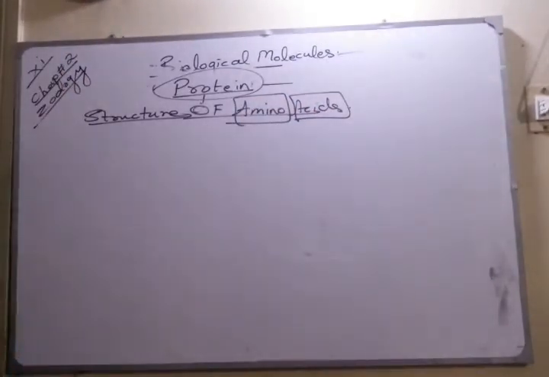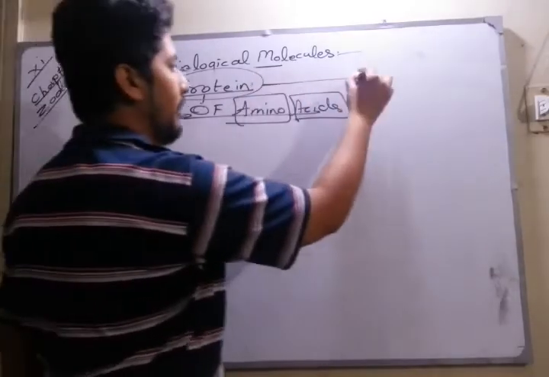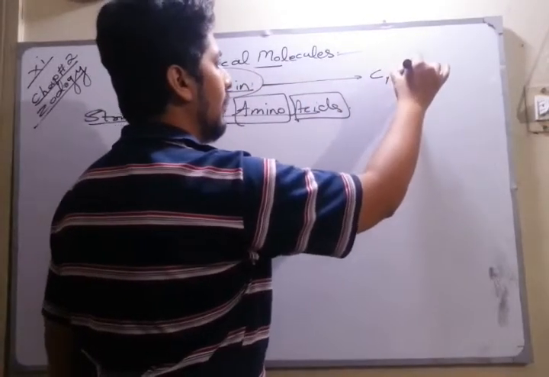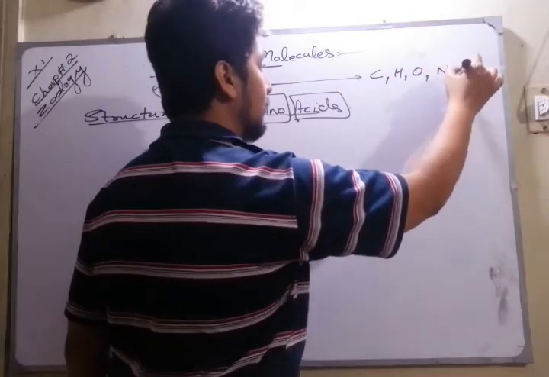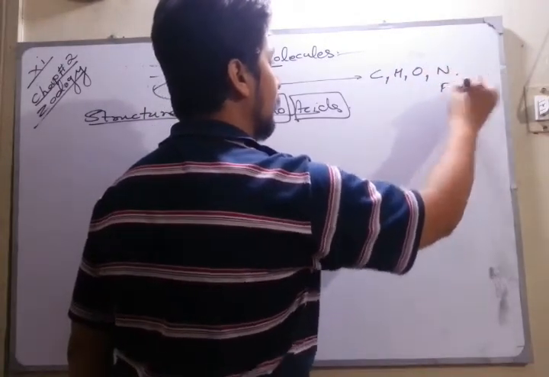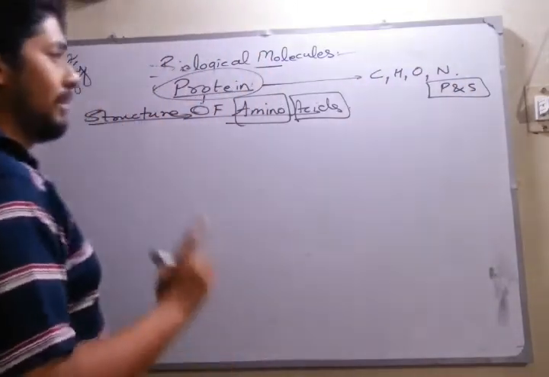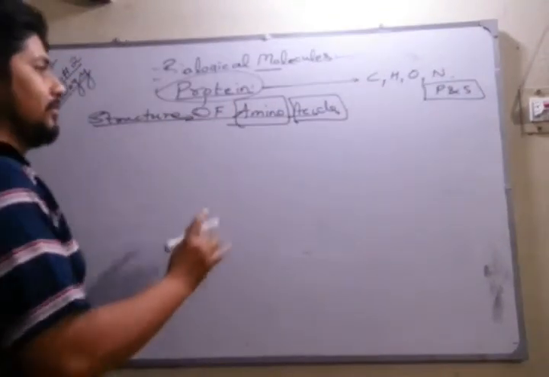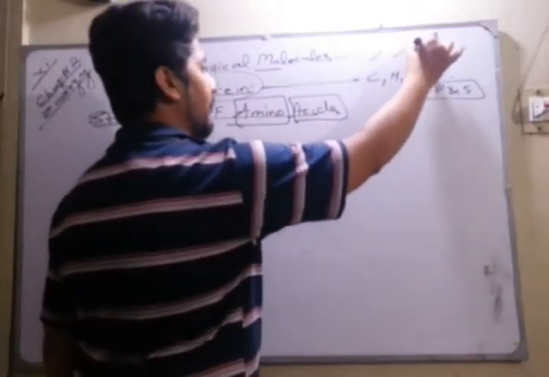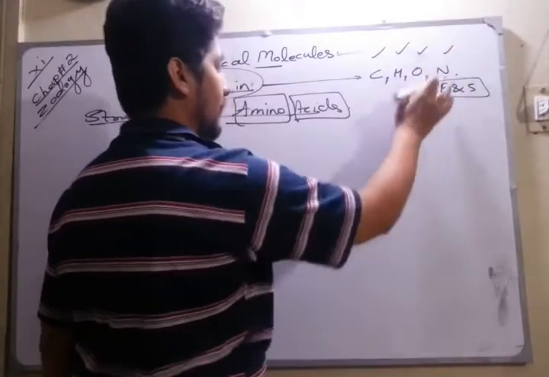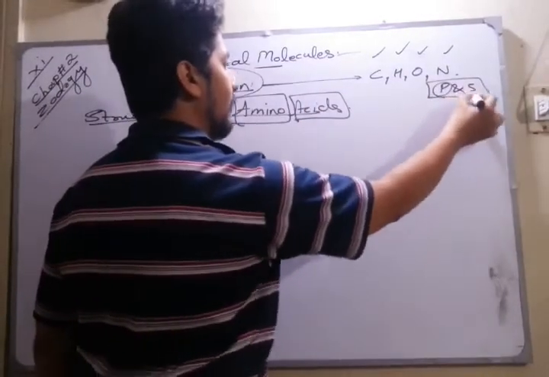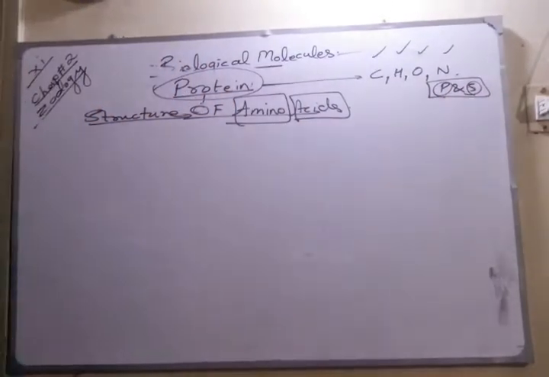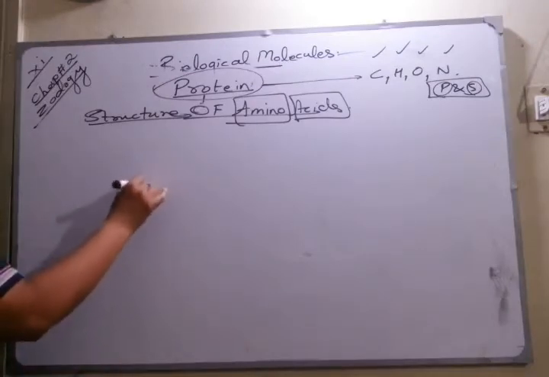Basically, if I'm talking about protein, the biochemical nature of protein is that it is made up of carbon, hydrogen, oxygen, nitrogen, as well as in some cases phosphorus and sulfur. So basically know what the elements are which can be used in protein. It can be carbon, hydrogen, oxygen, nitrogen. The main constituents are carbon and nitrogen, and phosphorus and sulfur would also be added. And just see, the main thing we have in an amino acid is carbon.